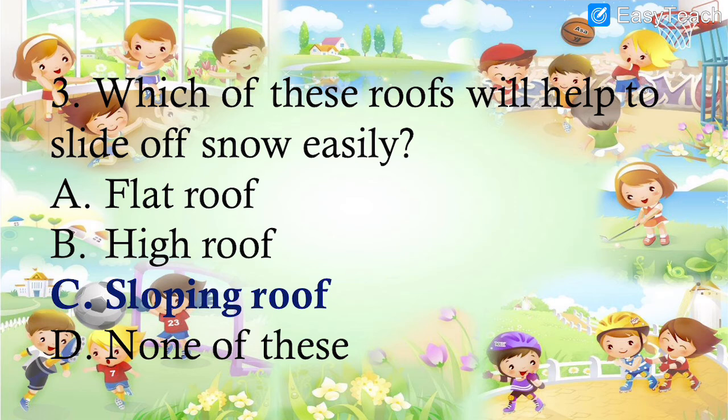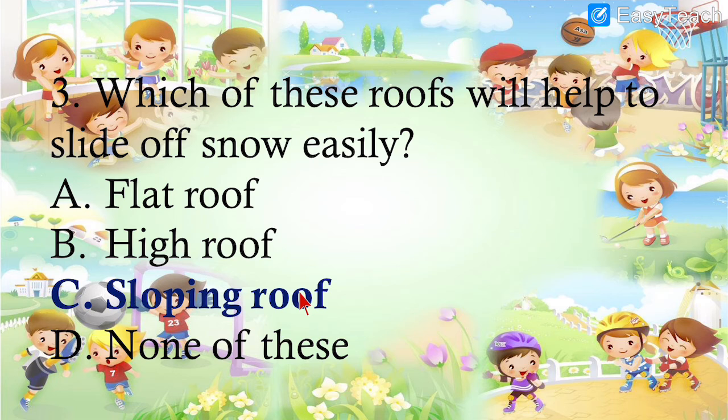Next one, number 3. Which of these roofs will help to slide off snow easily when there is a region like mountain and the roofs are made in such a way that the water or the snow will slide off easily? Which kind of roof is used over there, so that the water and the snow will not accumulate on the roof? That type of roof is sloping roof. We just studied it in the previous topic.